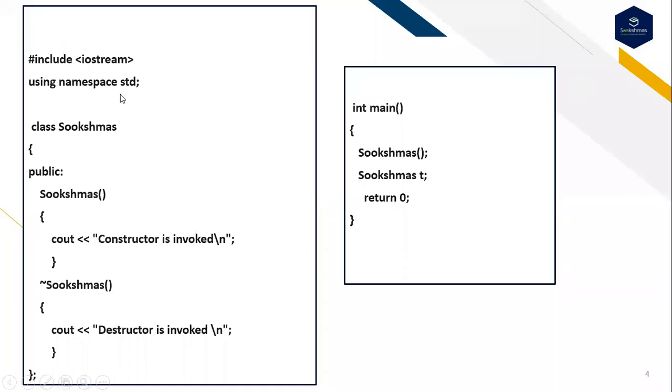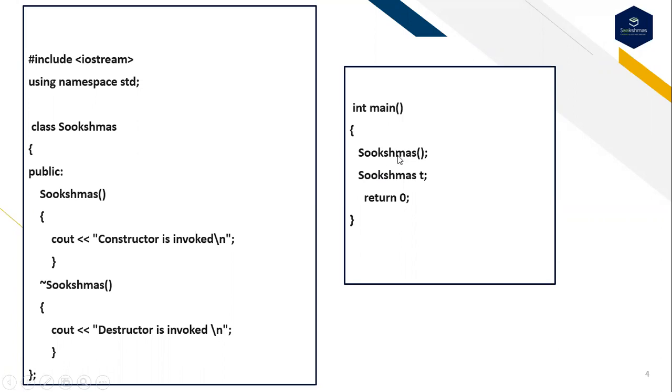This is the third question. The concept completely belongs to the constructor as well as the destructor. Class Sukshmas, public. Inside the constructor, "constructor is invoked" is printed, and inside the destructor, "destructor is invoked" is printed. I'm just printing the message. Execution of the program begins from the main, and Sukshmas.